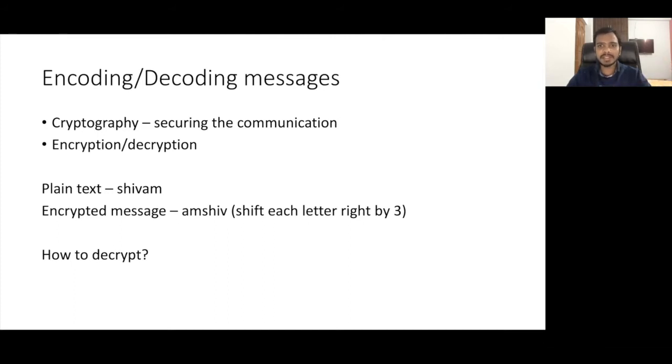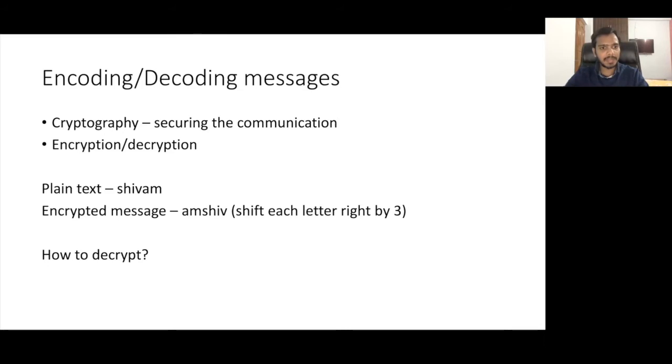Cryptography is the study of techniques used for securing the communication between two or multiple people. We'll see how this communication is actually secured. There are two frequently used words in cryptography: encryption and decryption. Encryption is converting plain text into some random text, and converting that random text back to plain text is decryption.